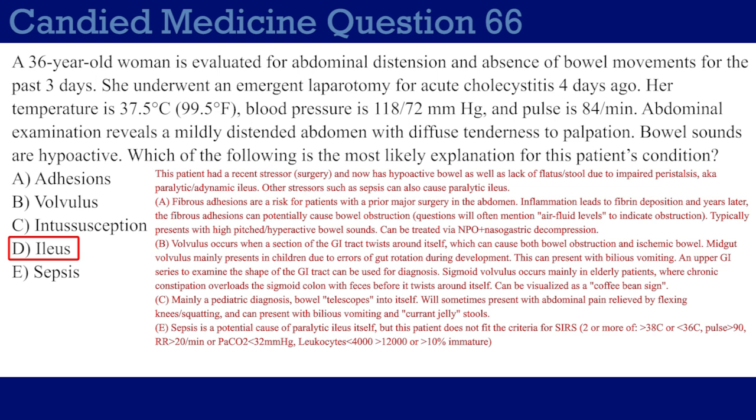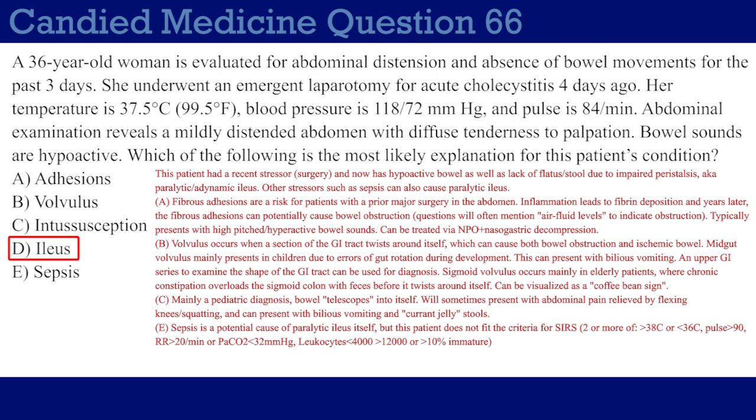Choice E, sepsis. This is kind of a distractor. I mean, sepsis can also cause ileus, but of course this patient doesn't qualify for sepsis. She doesn't fit the SIRS criteria, which is 2 or more of either temperature more than 38 degrees Celsius or less than 36 degrees Celsius, pulse more than 90, respiratory rate more than 20, or PaCO2 less than 32, or leukocytes either less than 4,000, more than 12,000, or has 10% bands.